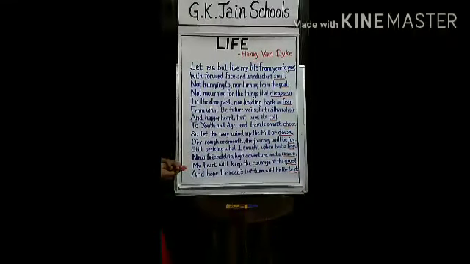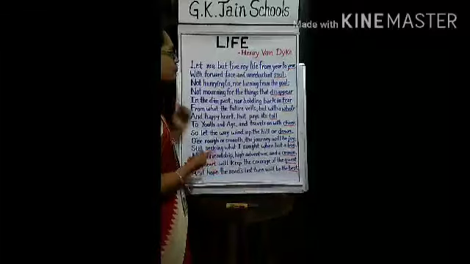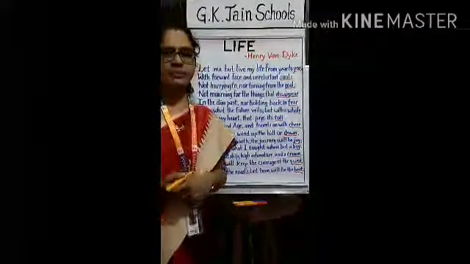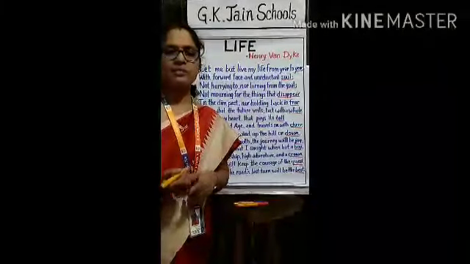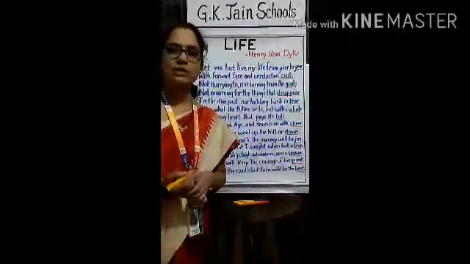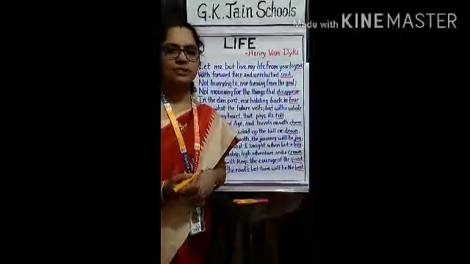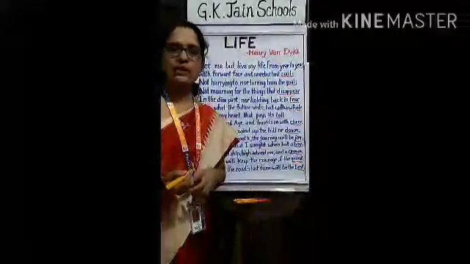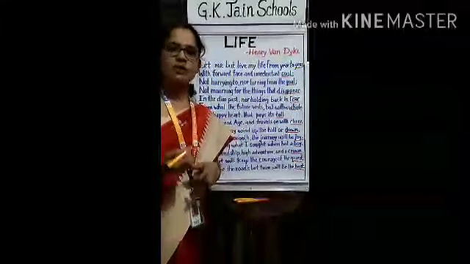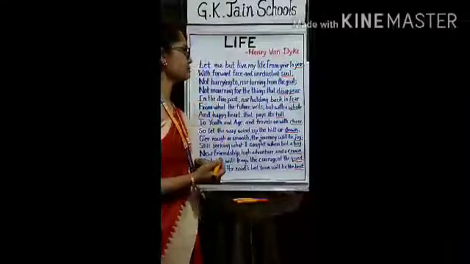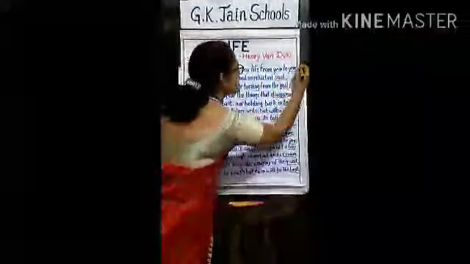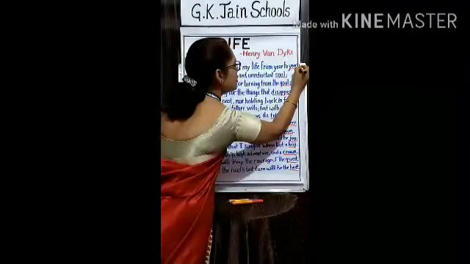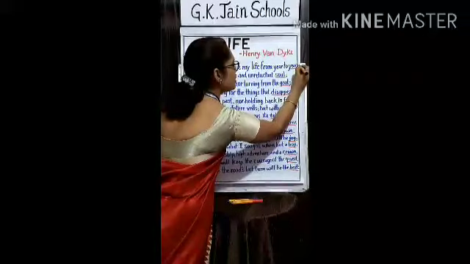So now let us identify the rhyming scheme in our poem. What do you mean by rhyming scheme? Rhyming scheme is the pattern of the rhyming words at the end of each line. Each rhyming word in a stanza is given a letter. Usually a stanza means 4 lines. Now let's identify the rhyming scheme. Let's give the first rhyming word the letter A.